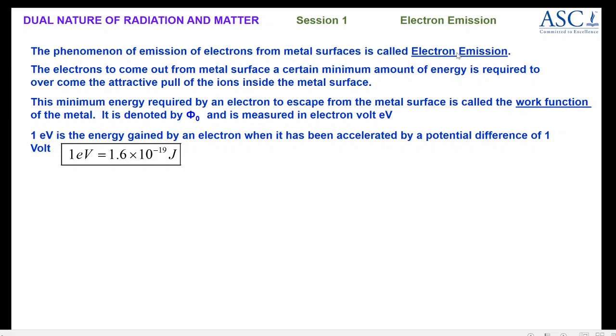Now there are two important definitions in the content. First one is electron emission. Electron emission is the phenomenon of emission of electrons from metal surfaces, and work function is the minimum amount of energy required by an electron just to escape from the metal surface.